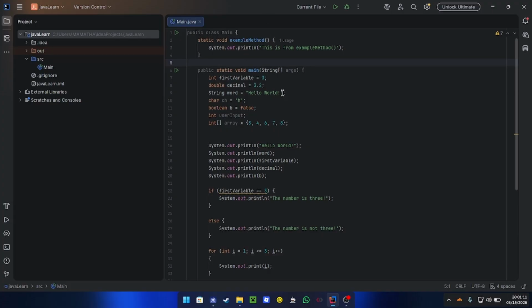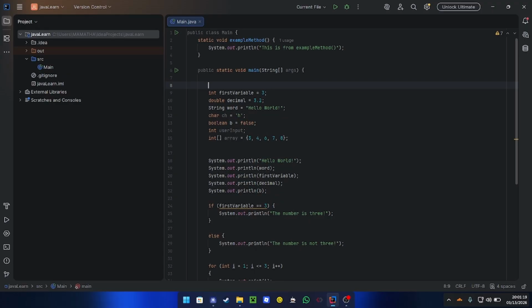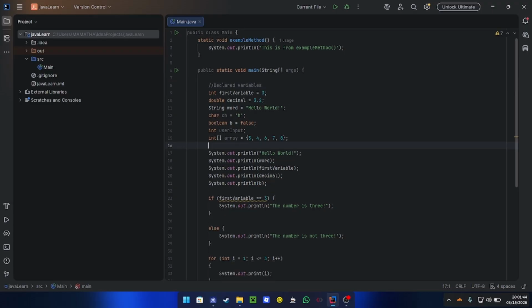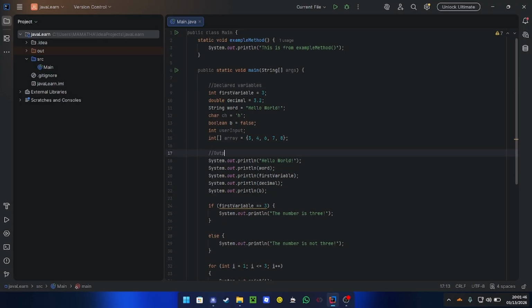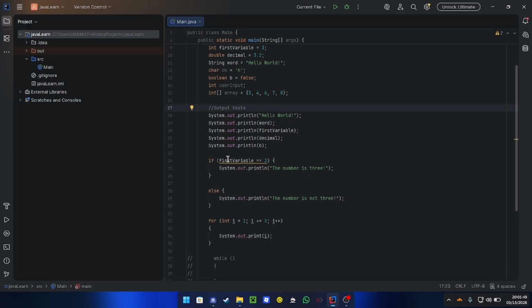So comments can be written using 2 forward slashes. So I'm going to create a comment right here in front of my huge stack of variables. Okay, 2 forward slashes, and now Java will not interpret that as code. It will only interpret that as text, and it will not cause any errors. So I'm just going to say, this is a comment. Or I could say, I have declared variables. And things like that. I can put more comments saying output tests, like that. And then I could put more comments.